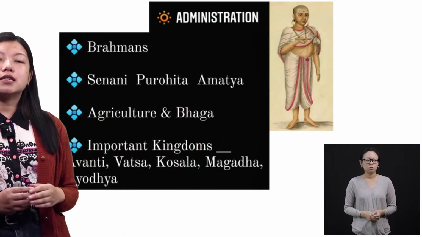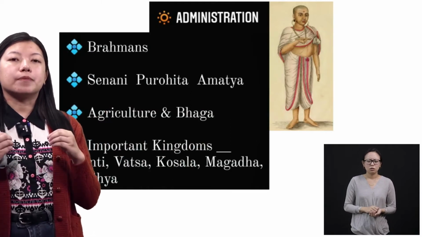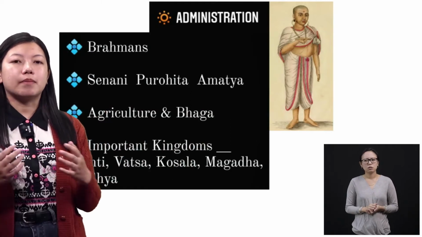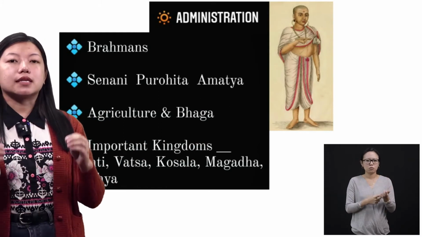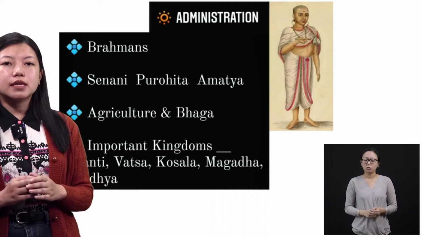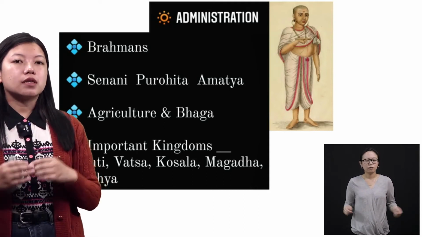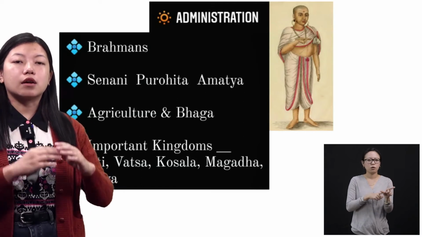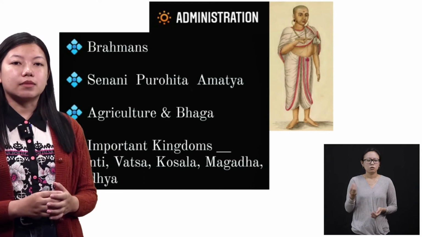Not only Purohitas, there were also Senani and Amatya. The Senani used to discuss military matters with the king. They had large armies, thousands and thousands of soldiers. They also had different armies for different positions. Some of the armies used to deal with animals.